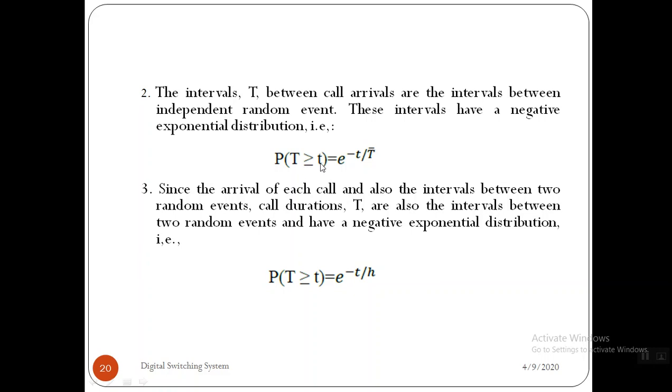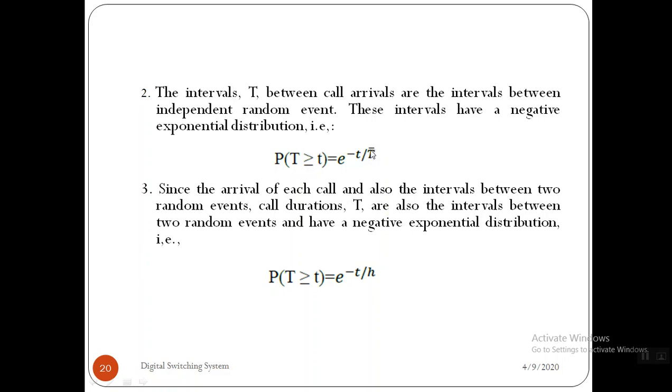Small t is nothing but h by capital T, holding time divided by the time interval. So capital T and small t are different. The probability of the time interval between the call arrivals and the call termination, P of t greater than or equal to small t, is an exponential distribution, which is nothing but e raised to minus t divided by t bar, right? Here t bar is the mean time, the average time.